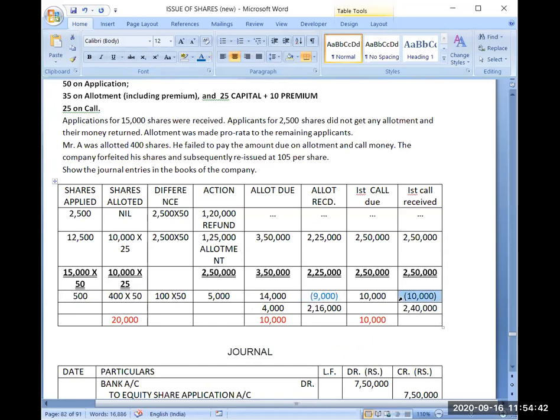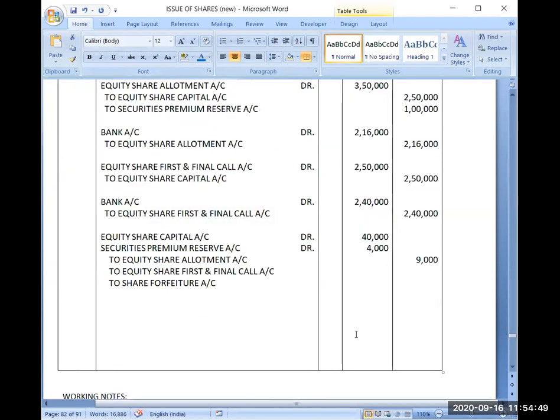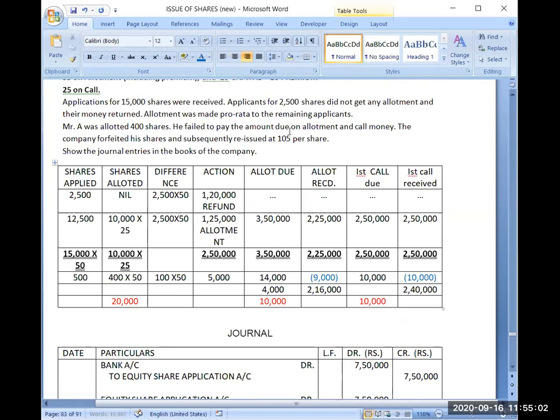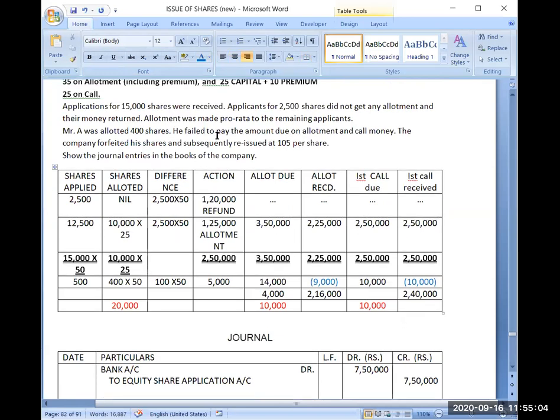And this amount is also not paid by him. 10,000 on first call. So 10,000 of first call I will be writing here, because this entry will become confusing as you will proceed into this topic. That's why I am doing it in slow speed, and I am telling you each and every one.